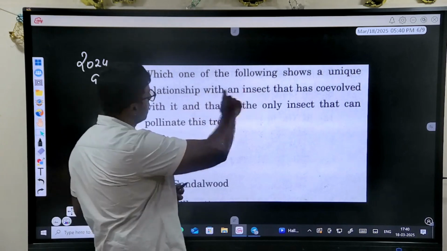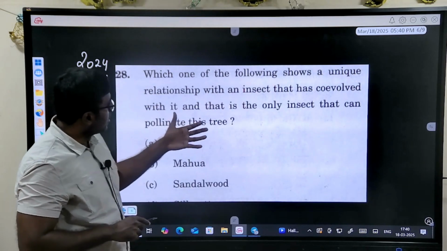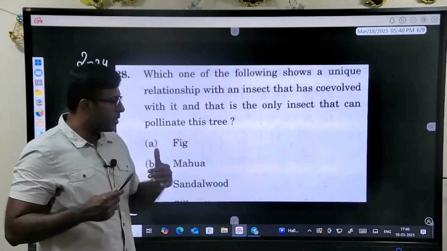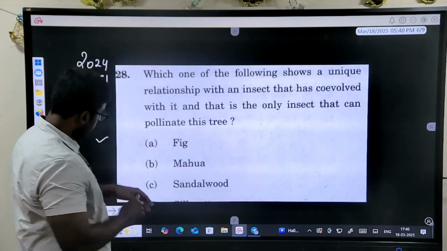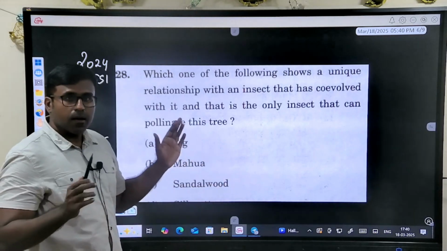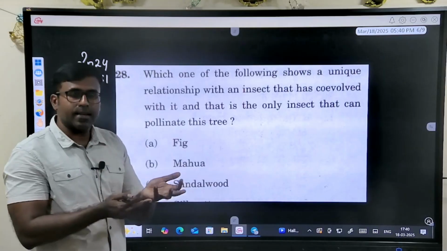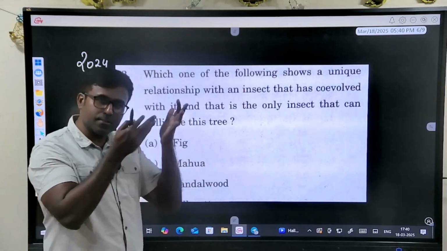Look at it. Which one of the following has a unique relationship with insects that have co-evolved with it and pollinate? The answer is fig. Okay, I think D is missing. The answer is fig. This is a tough question.